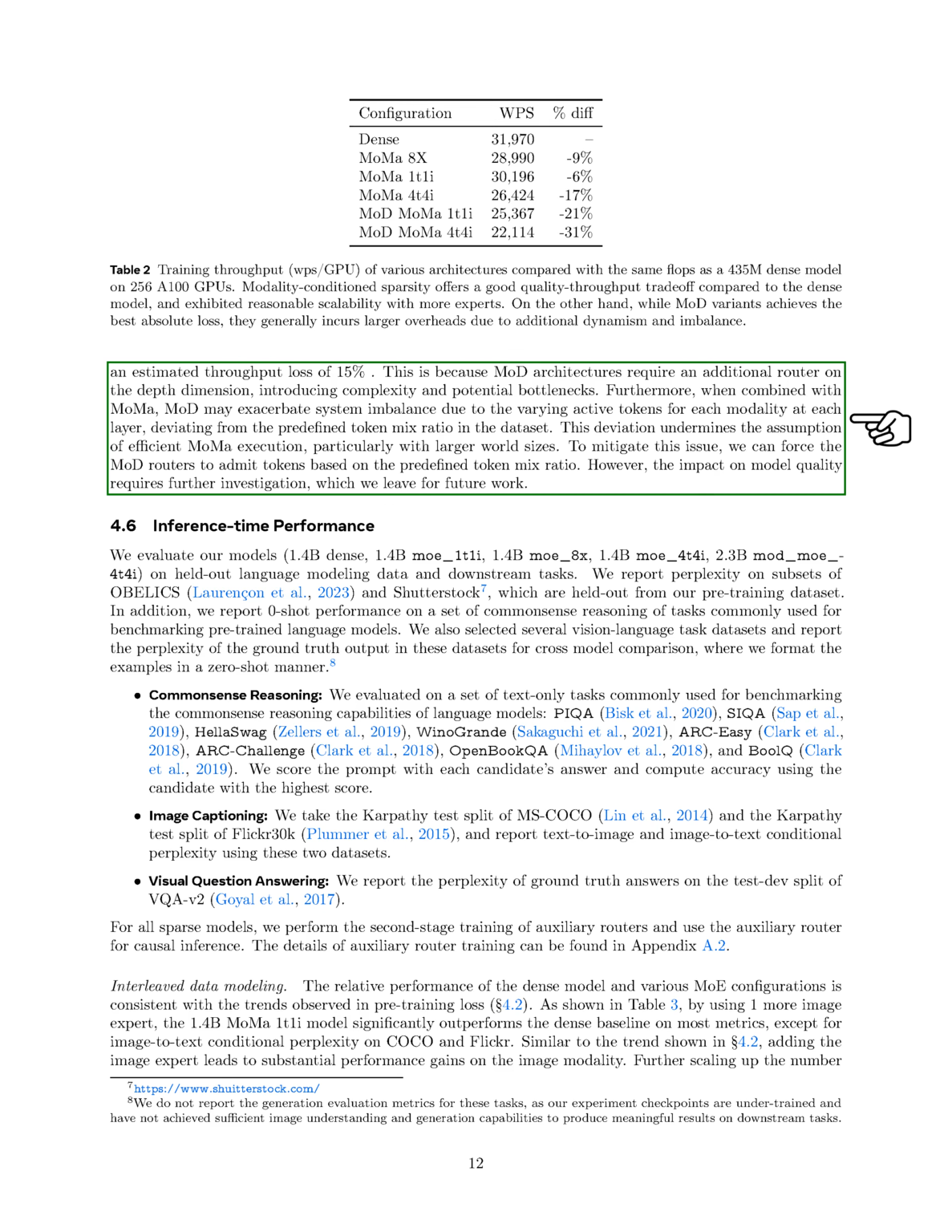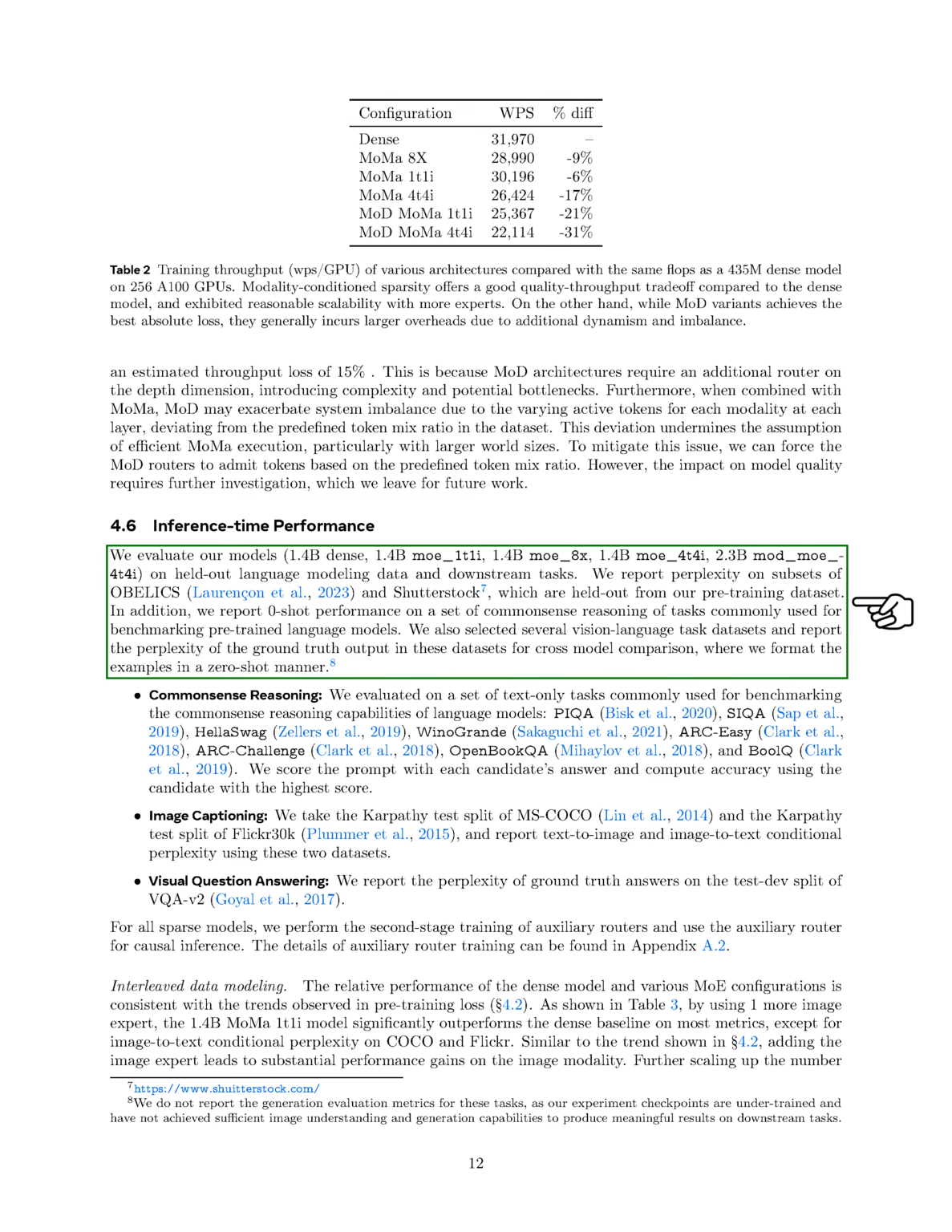Moreover, when MoD is combined with MoMa, it may worsen system imbalance because the number of active tokens varies for each modality at each layer, straying from the expected token mix ratio in the dataset. This imbalance can hinder the efficient execution of MoMa, especially with larger model sizes. To address this, we could adjust the MoD routers to accept tokens based on the predefined token mix ratio, but we need to further investigate how this might affect model quality, which we plan to explore in future work.